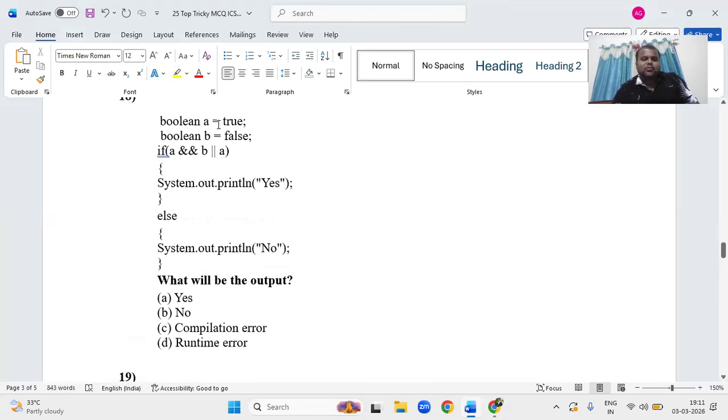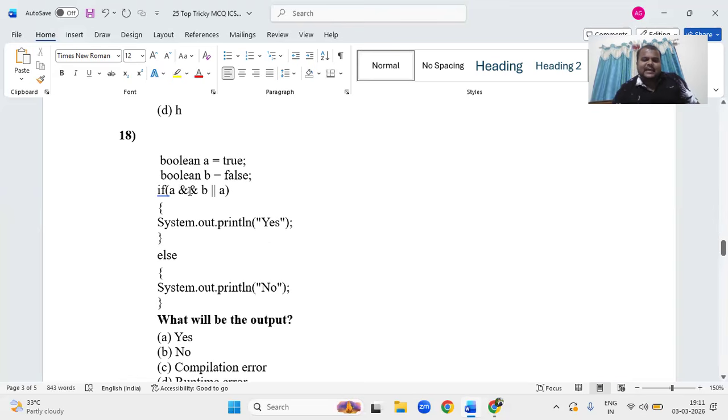So he has given the boolean a value, initial value is true, b value is false. Here he has taken one condition, if a and b. Here he has taken and, which is the highest precedence here, as we know. So if you go for a and b, what is a and b? True and false. You will get the answer false. Next, what is the output of this one? False or a, and a value is true, right? False or true, you'll get the answer true only. So output will go to here only.